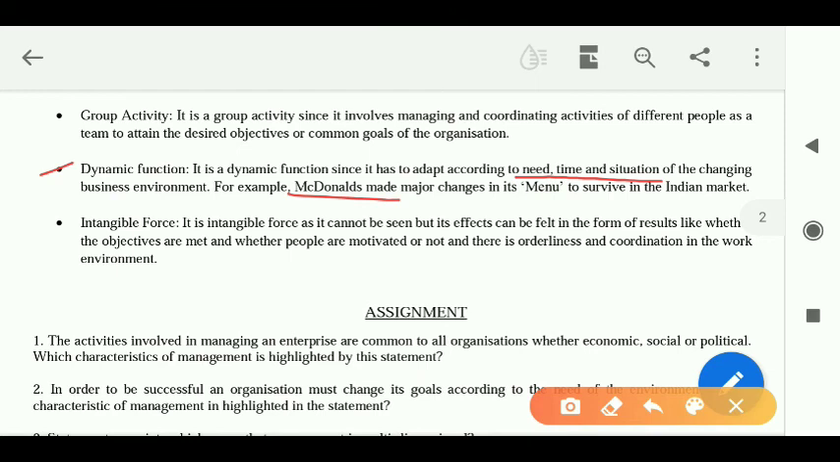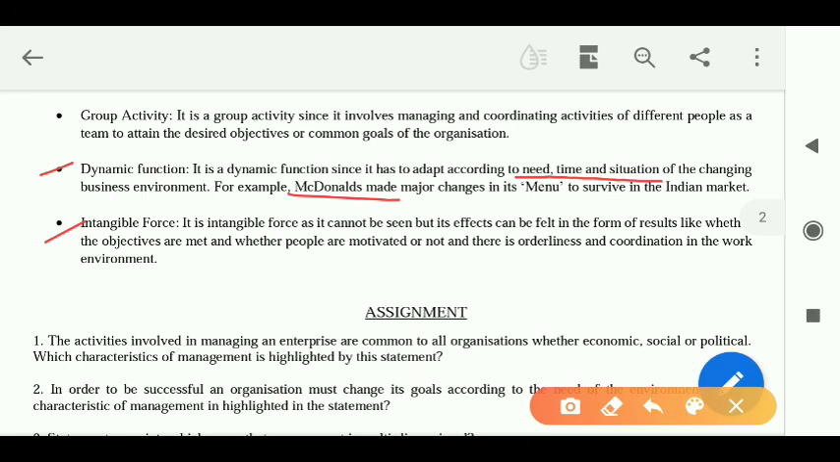And the last feature of management is the intangible force. Intangible, I hope all of you know the meaning. Intangible force means something which cannot be seen, it can only be felt, right? So management is also called here an intangible function or an intangible force. Why? Point number one, it cannot be seen. Definitely management cannot be seen in an organization, it can only be felt.